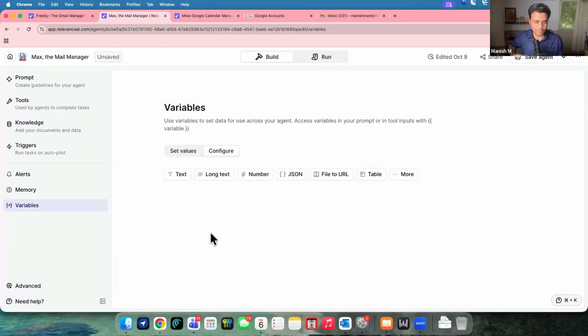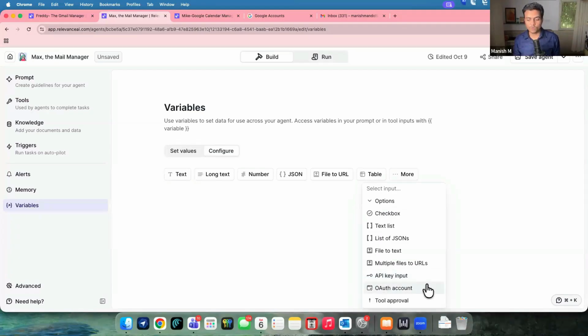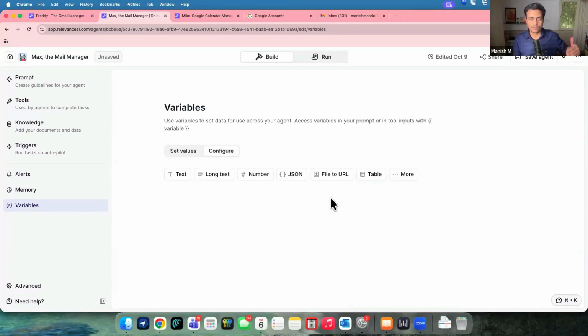All that information can be stored in multiple different variable types, and we can simply set up values or configure them, and variables can come to the AI agent live whenever the agent is working. You can even store any sort of API key, OAuth account, or tool approvals in the variables, right? So more and more in depth, you can go and configure your agentic thing. But essentially, that's it. Nothing beyond this.